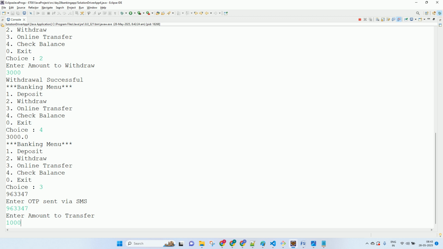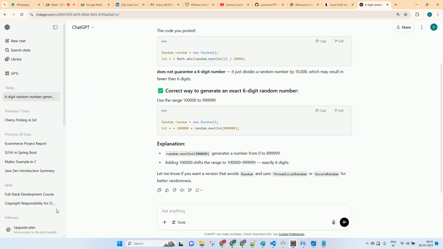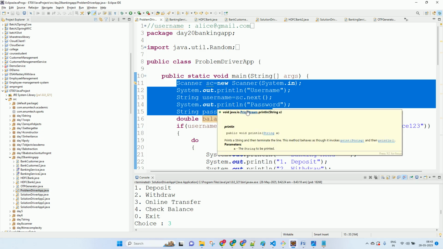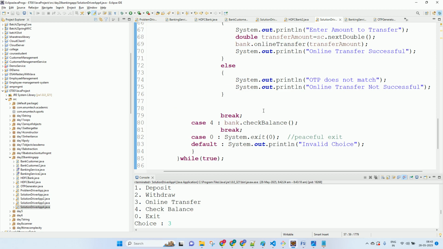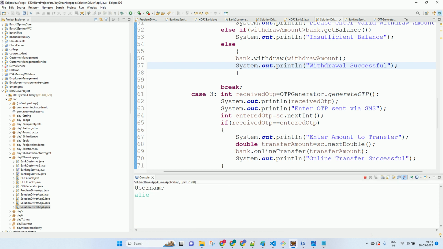So this is how you are expected to code in real time. You cannot dump all the code into one single class like this, and you need proper validations also in place. So this is the proper validated class. If he tries to enter this, he'll get bad credentials, validated over here. If he enters the username correctly but enters the password wrong, still bad credentials.